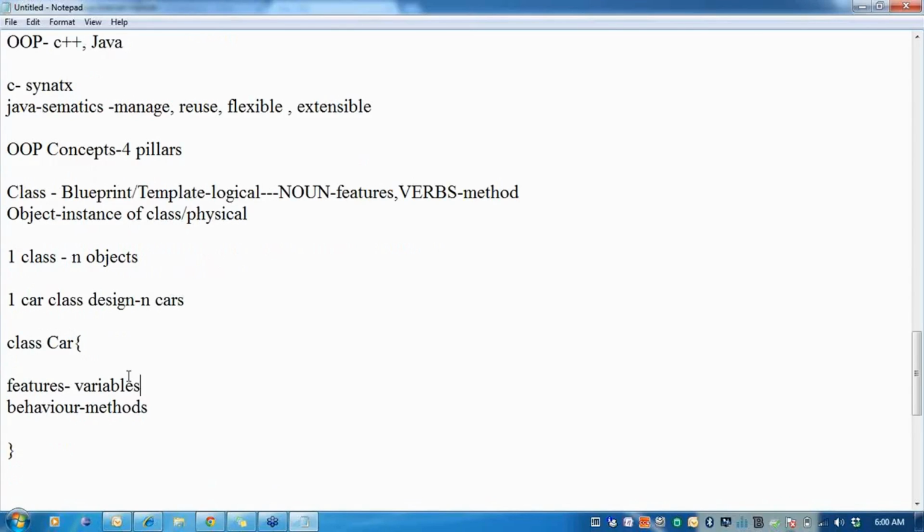So how do I describe a car? Object-oriented programming says, what you see is the real world. So features are nothing but the color of the car, the model of the car, the number of seats in the car.